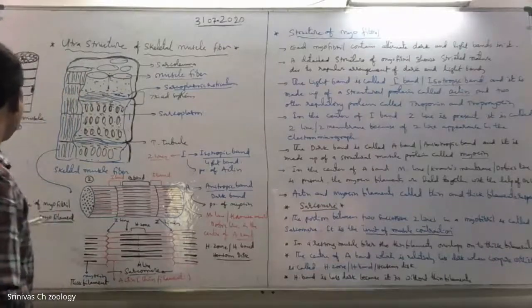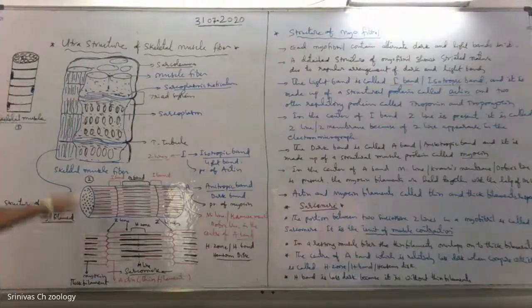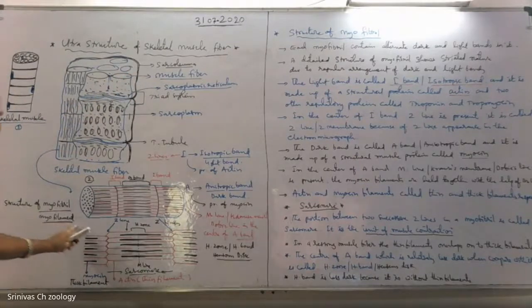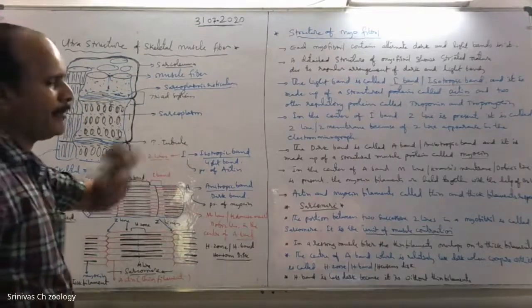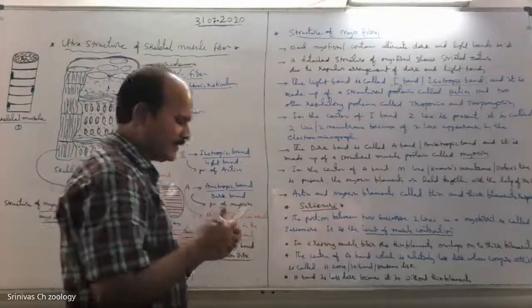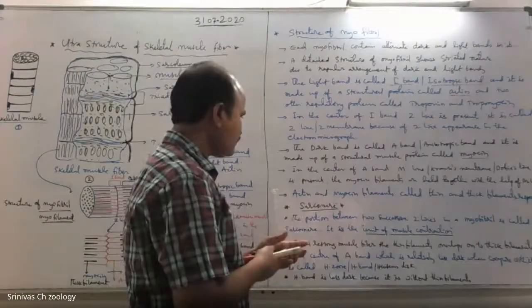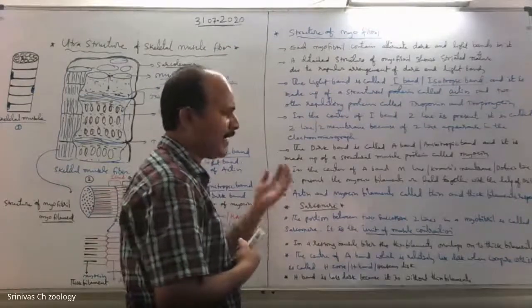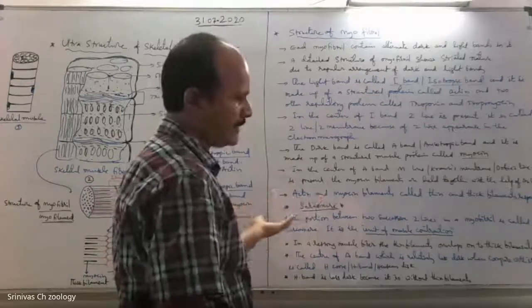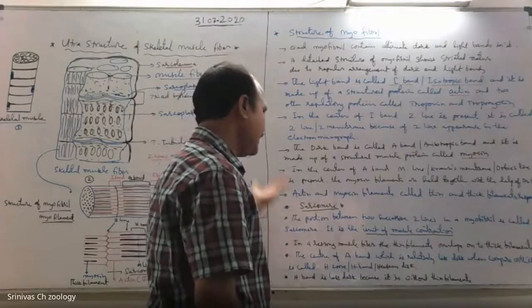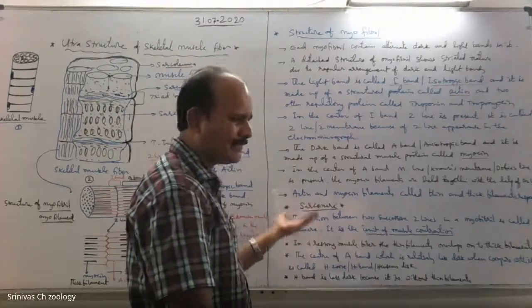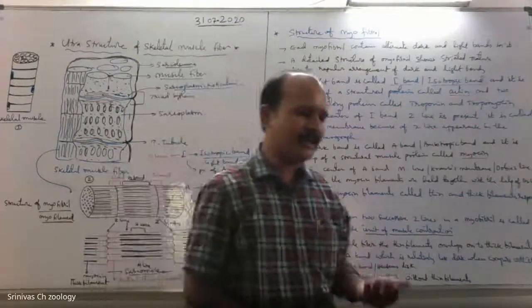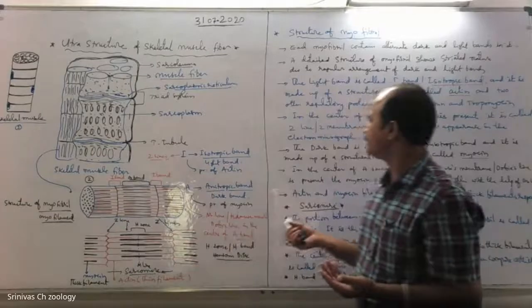That is about the structure of the skeletal muscle fiber, and the structure of the myofiber is the sarcomere. Later, we will discuss the structure of contractile proteins. Actin and myosin are the structural muscle proteins. Let's discuss their structure in our next session.